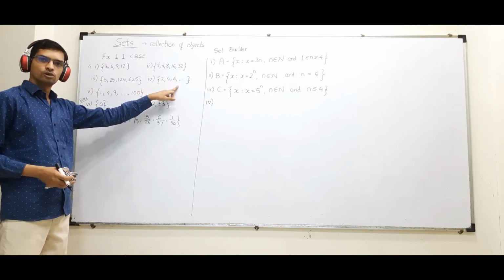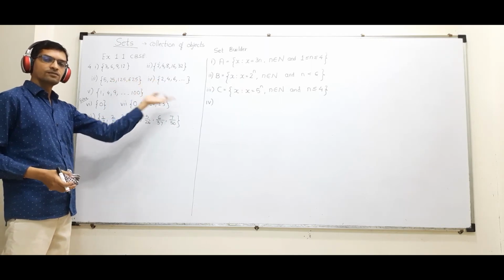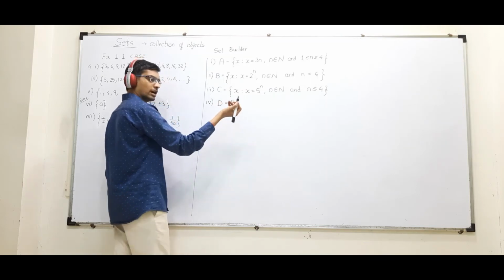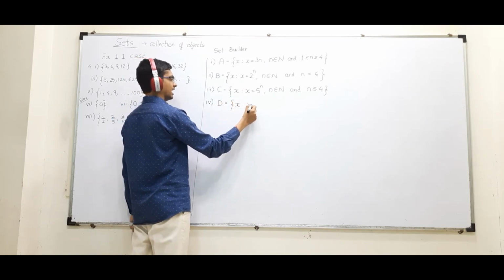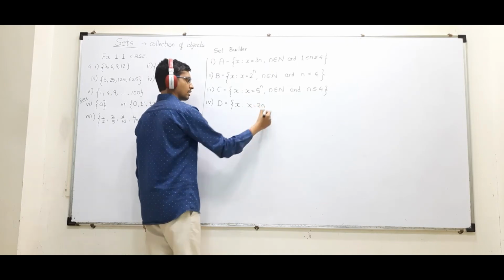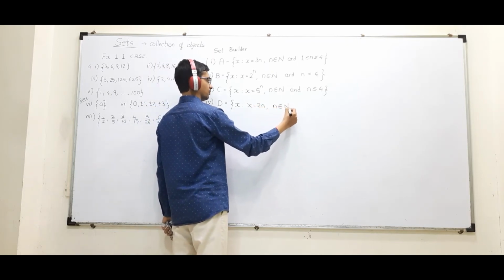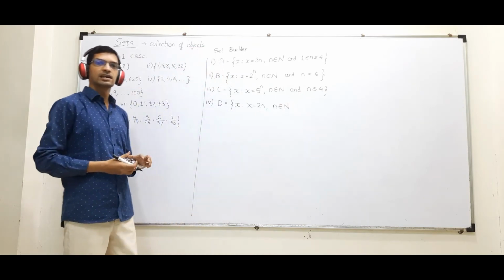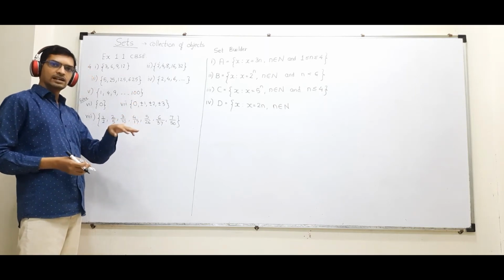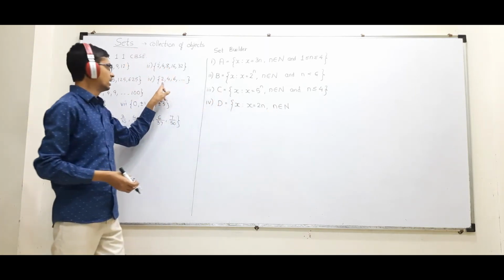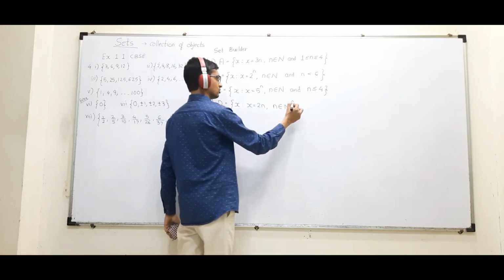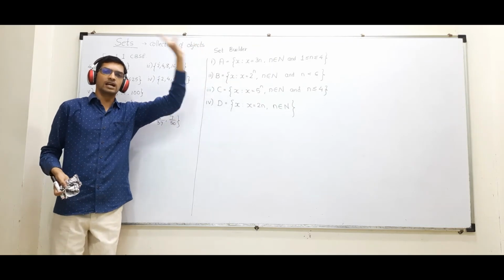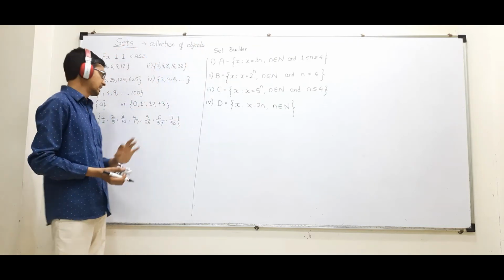A table of 2, or I can say set of even natural numbers. Yes. Now here there are various ways. You are open, write anything. I'll prefer this method. X equals n, n belongs to natural numbers. That's all. Because it is an infinite set, I cannot show any condition for n where it is starting, where it is ending. By default, n is starting from 1. There is no guarantee of an ending. So I'll write like this, or else write x is a set of even natural numbers. That also is correct. Okay.